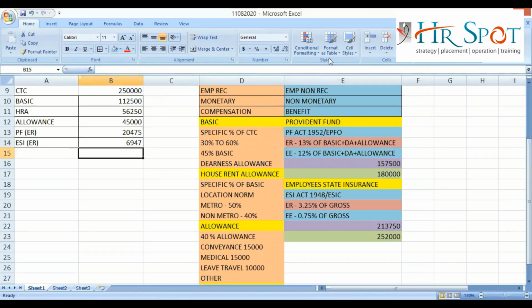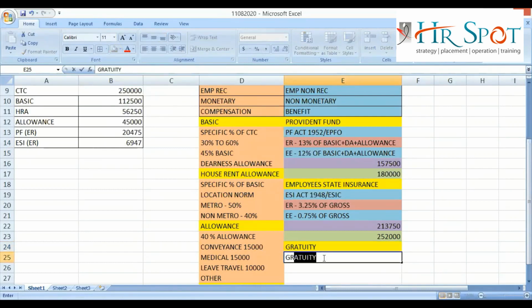Whatever way you want, but ultimately try to understand, you need to round off the figures if you are getting a fraction, because you cannot keep any fraction in payroll. That is one rule in payroll. You cannot keep any fraction in payroll. Clear? Now, apart from ESI, there is another statutory compliance component known as gratuity.